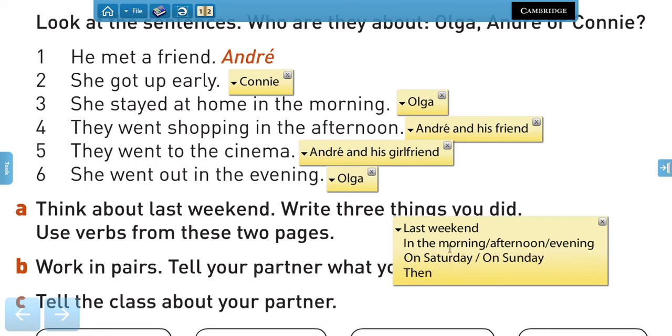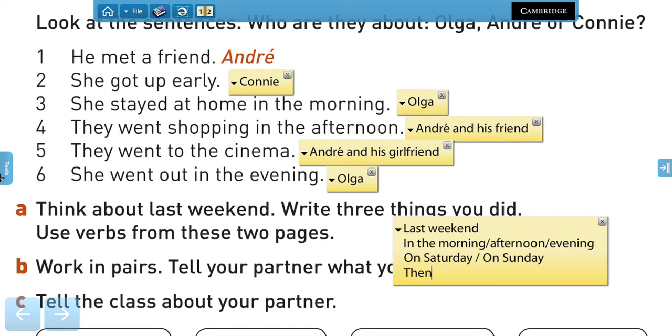So in the morning, I got up at 8 o'clock, then I went to the supermarket, right? Or on Sunday morning, on Sunday afternoon, you can also combine them. You can say on Sunday afternoon, I had lunch with my parents at home, and then we watched a film, right?